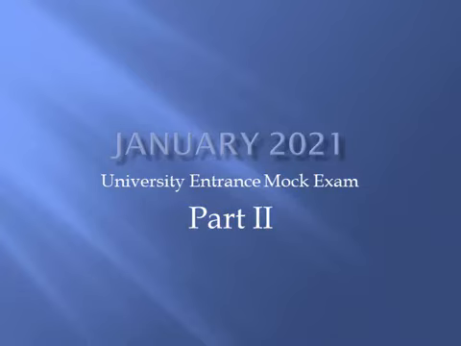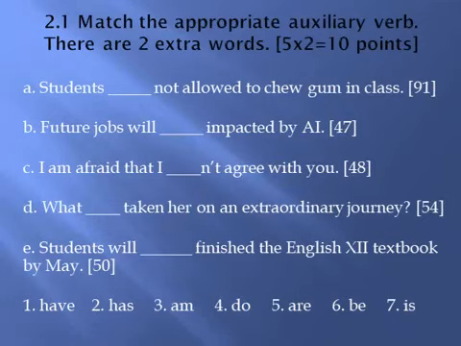Now we're going to talk about part 2 of the January 25th, 2021 University Entrance Mock Exam. 2.1. Match the appropriate auxiliary verb. We have to choose the correct helping verb for each sentence. A. Students blank not allowed to chew gum in class.